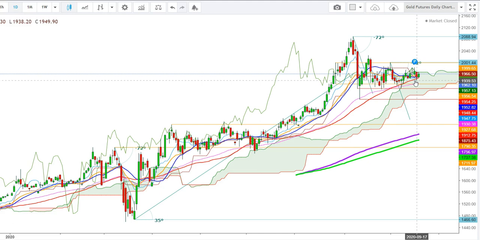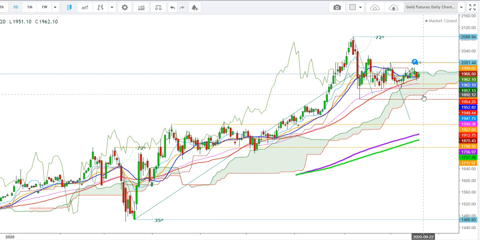And now the gold futures have found a downward move on last Thursday where they tested the lows of $1939. Now you can see that after sustaining above the Ichimoku cloud, finally gold futures entered inside the Ichimoku cloud in a daily time frame. They are currently trading inside the Ichimoku cloud, trying to breach the upper end of the cloud, which they tested on last Friday but could not. Now I find that the gold futures look ready to test the lower end of the Ichimoku cloud, which is at the level of $1890 during the upcoming week.